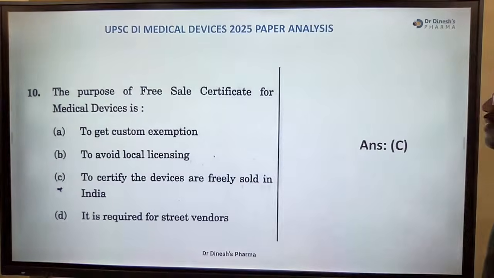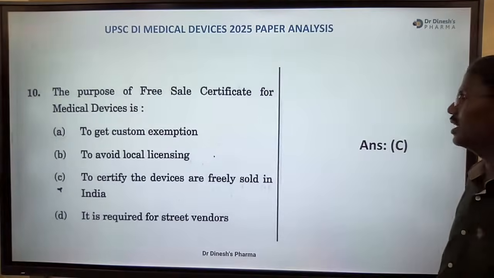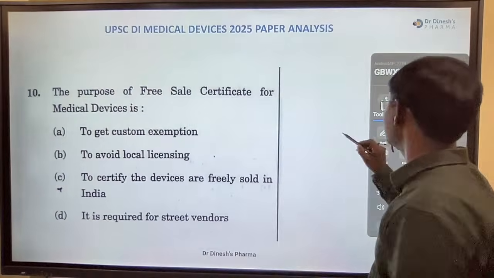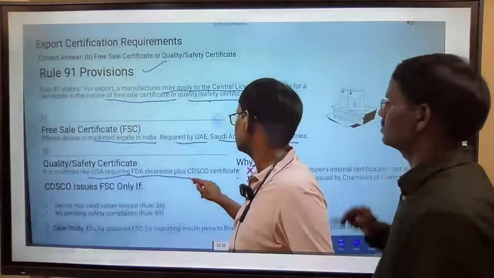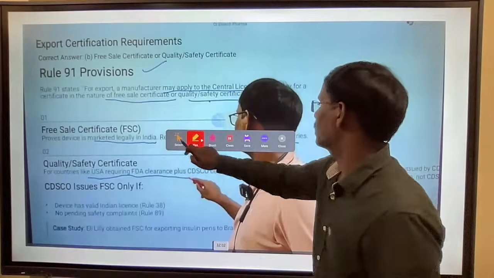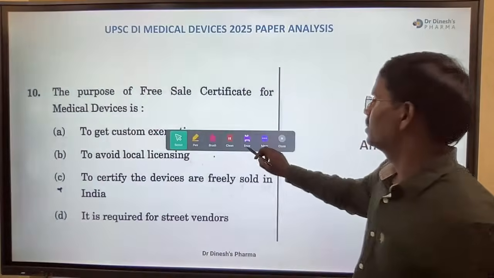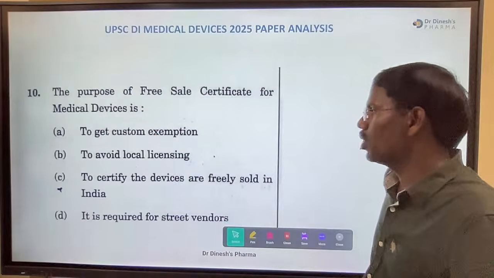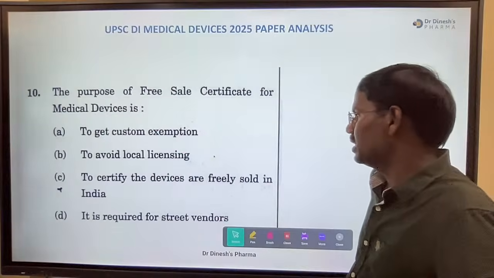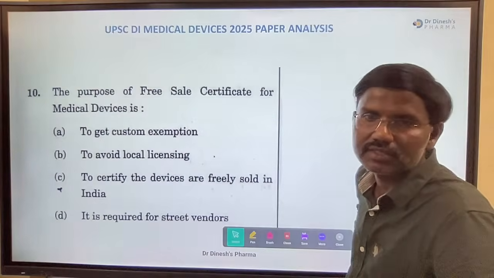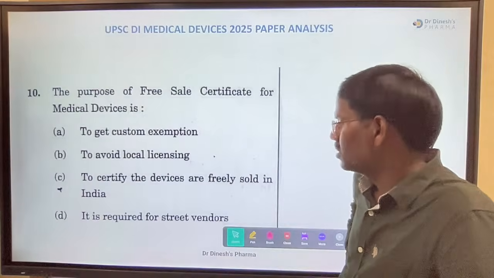The purpose of the free sale certificate of medical device. Okay, the purpose of the free sale certificate of the medical device. Okay, this is also, yeah, a direct question, right? So answer please. To get custom exemption, to avoid local licensing, to certify the devices freely sold in India, it is required for street vendors.